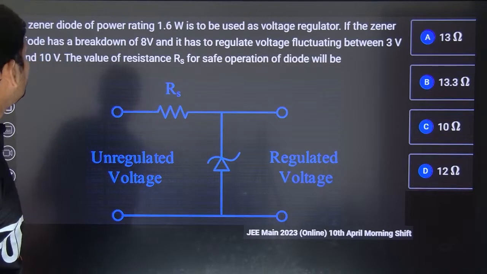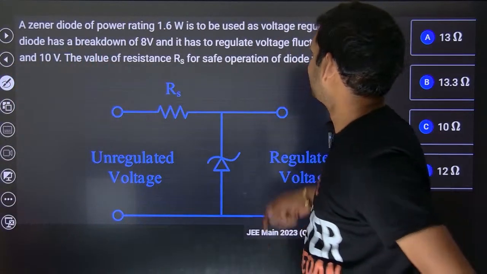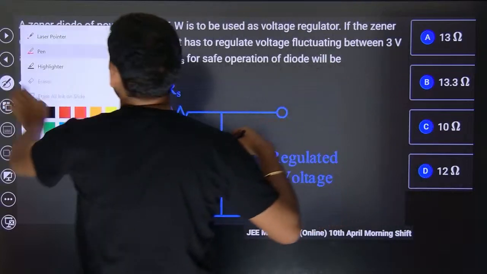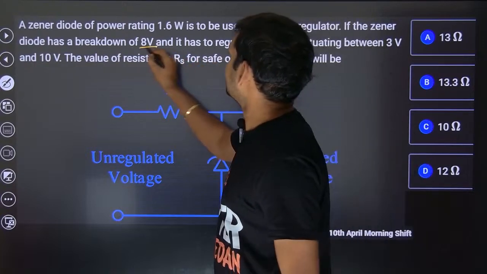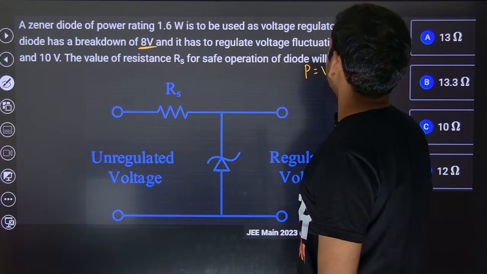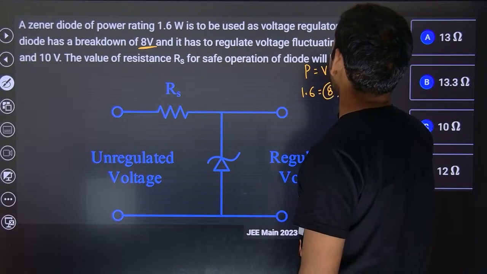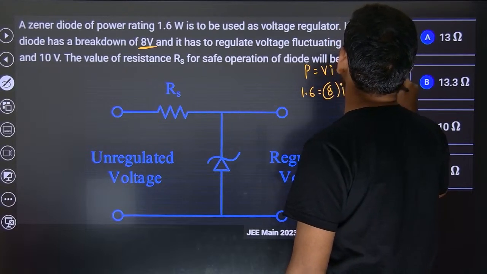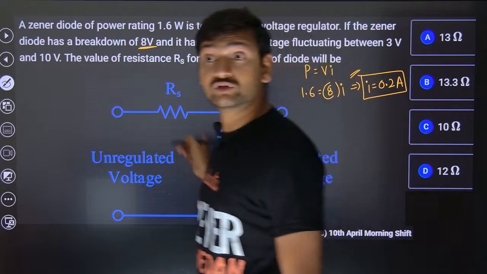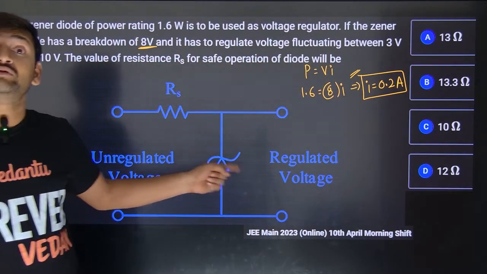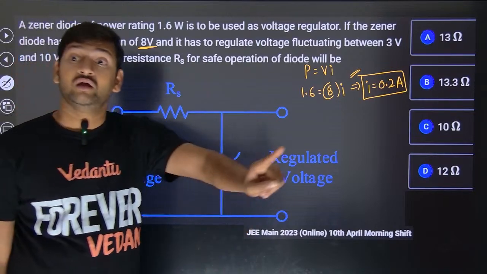Okay. A Zener diode of power rating. Come on. Again, power rating is given. So as the power rating is given, and what is the breakdown voltage of Zener diode? 8. So the power rating is going to be V into I, which is going to be 1.6. Voltage is 8 into I. So what will be the I value? It is going to be 0.2 amps. That means the maximum current that can flow through the Zener diode is 0.2. If you are trying to make a current more than 0.2 to pass through the Zener diode, not safe.